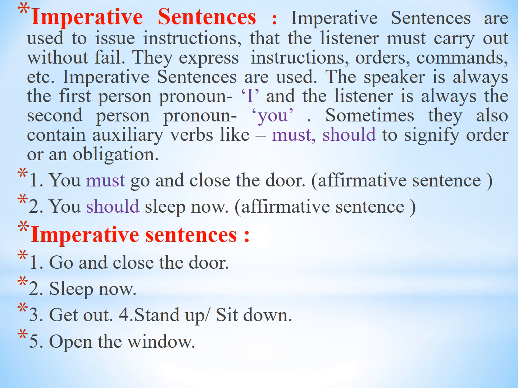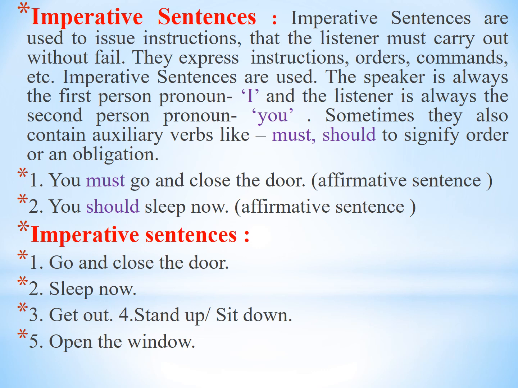In this way we have studied three types of sentences based on the function of the sentences. The fourth one is not prescribed for your study: exclamatory sentence, assertive sentence, interrogative sentence, and imperative sentence. We have studied three of these types of sentences. They are based on function.